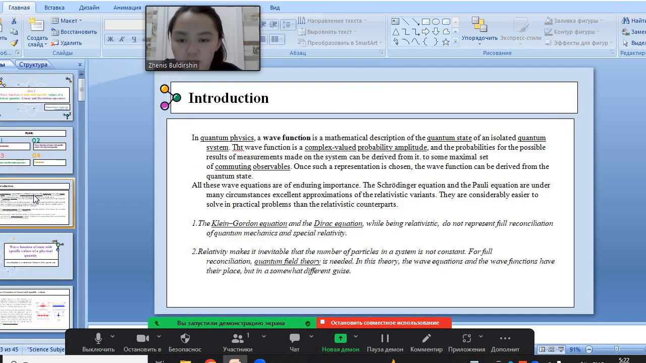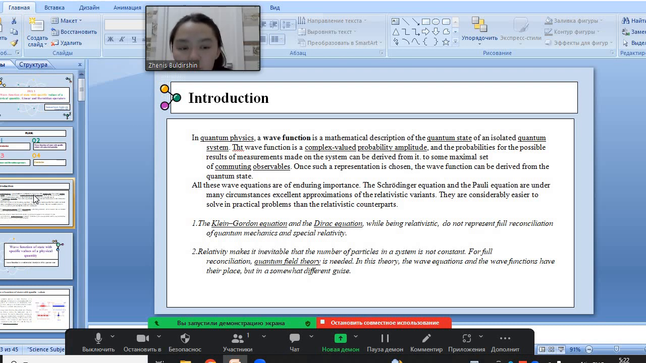The first is the introduction. In quantum mechanics, a wave function is a mathematical description of the quantum state of an isolated quantum system. A wave function is a complex valued probability amplitude, and the probabilities for the possible results of measurements made on the system can be derived from it. And all these wave equations are of enduring importance.